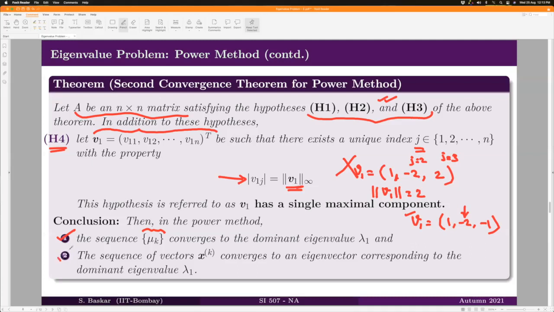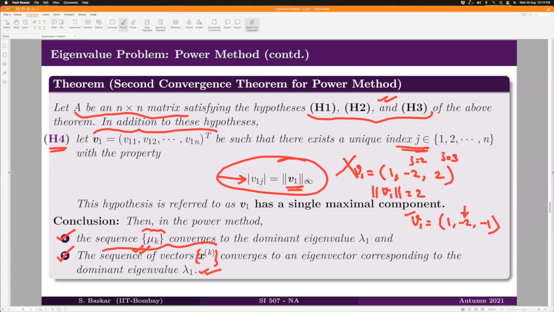But the second conclusion is something which is more nice for us now, that the whole sequence of vectors, sequence x_k, converges to the eigenvector corresponding to the dominant eigenvalue lambda 1. So this is the additional advantage that we are getting by assuming that there exists a unique index j such that the maximum norm of V1 is attained.